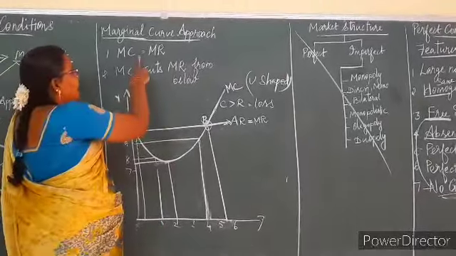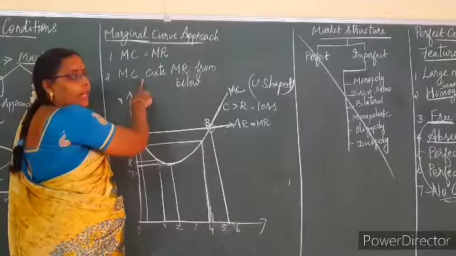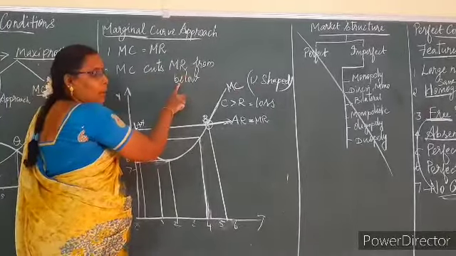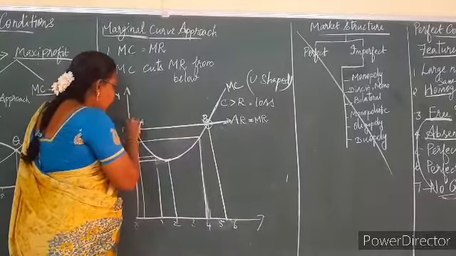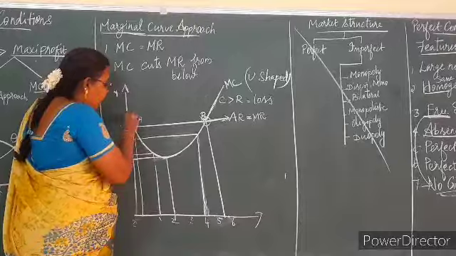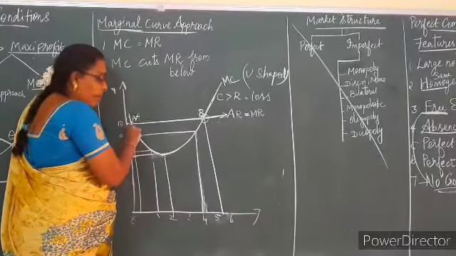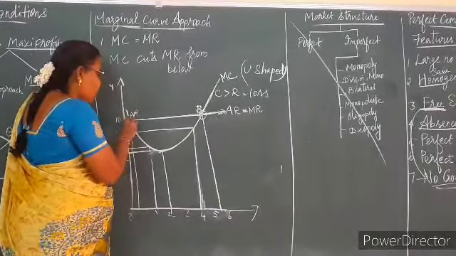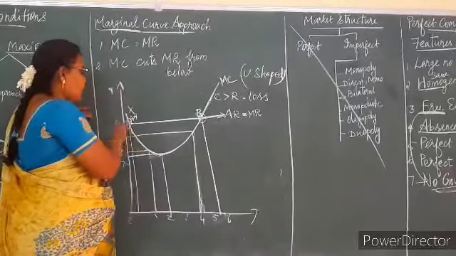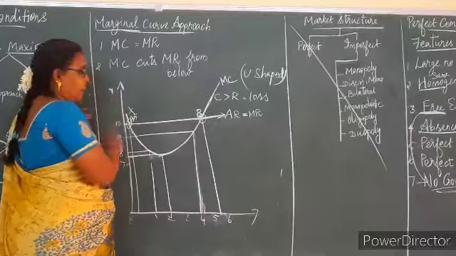Why? The second condition should also be satisfied: MC cuts the MR from below. So here it is cutting from above. The MC curve is cutting the MR curve from above, not from below. From above it is cutting. So this condition will not be satisfied. The second condition is not satisfied at the point A.